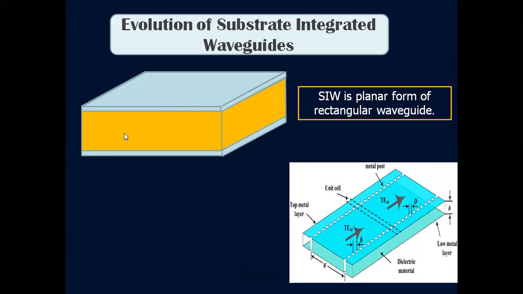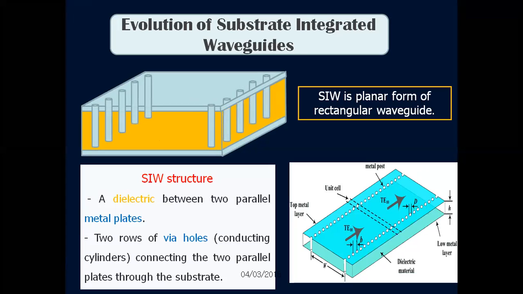Previously in the rectangular waveguide it is air, but in planar technology, that is microstrip, we will place a dielectric. By placing the dielectric, the design parameters are reduced, that is length, width, everything is reduced. Now I'll combine planar and non-planar like this. By placing some vias on both sides, it becomes from planar to non-planar. That's why high quality factor, high bandwidth, high power handling capability, low fabrication cost, and low loss, which means size is also reduced.